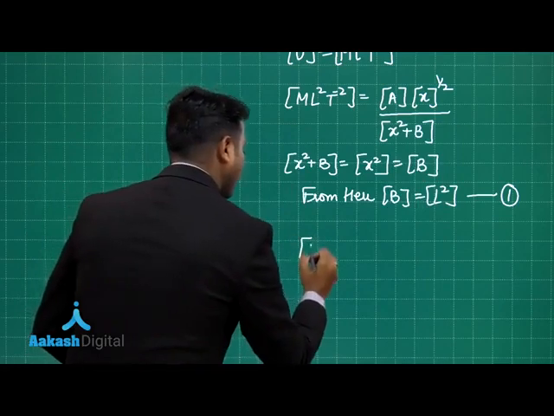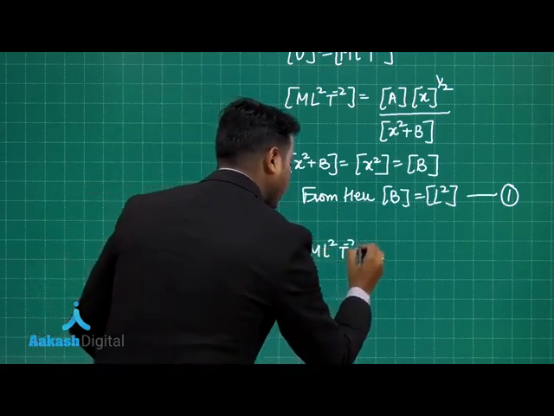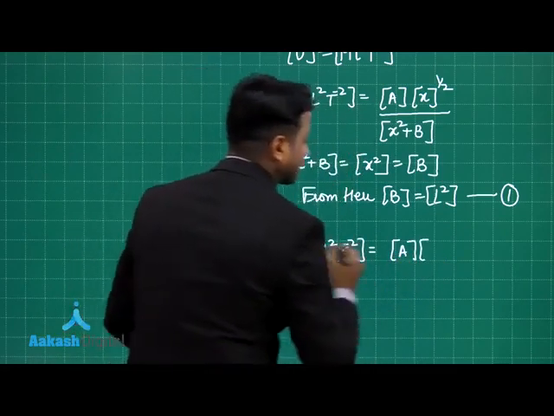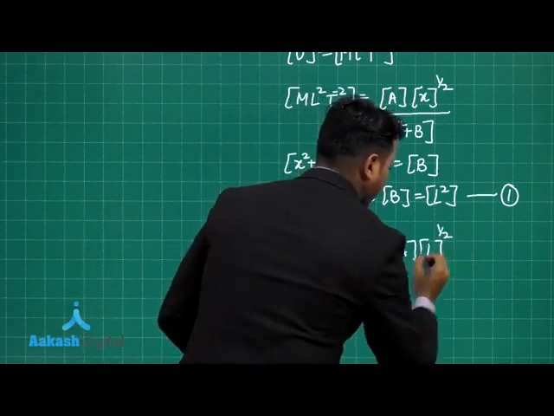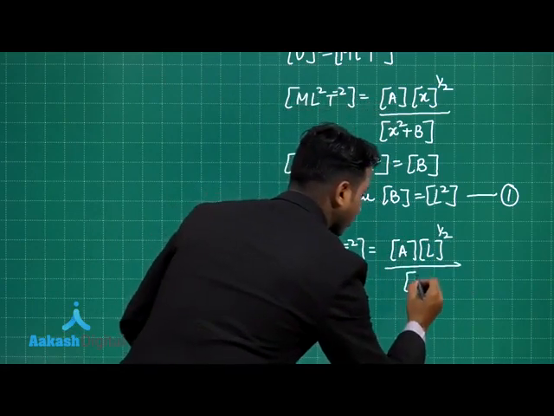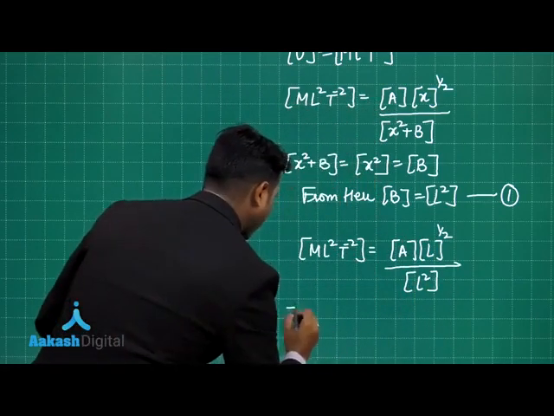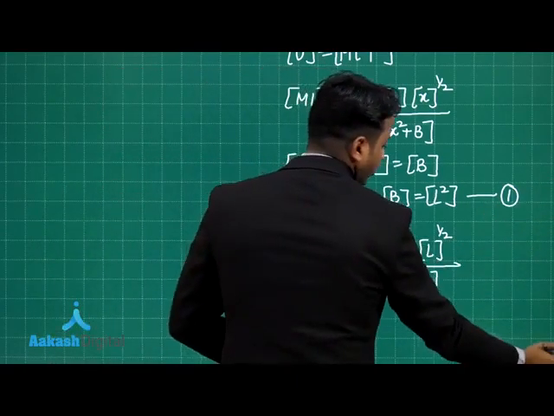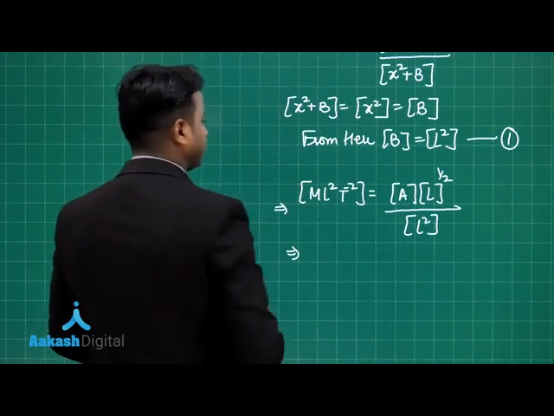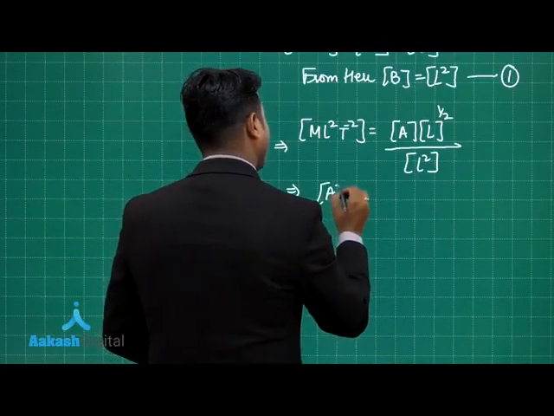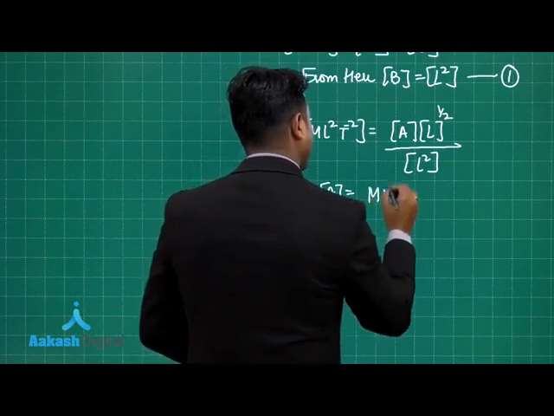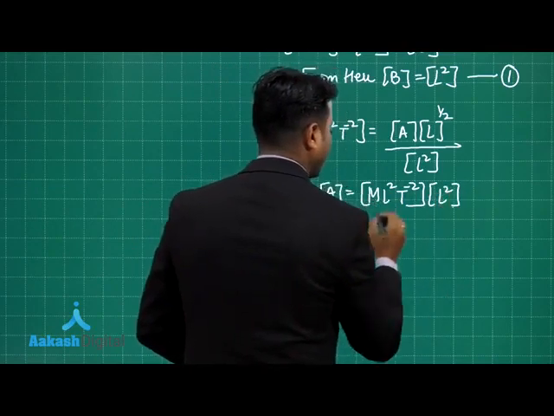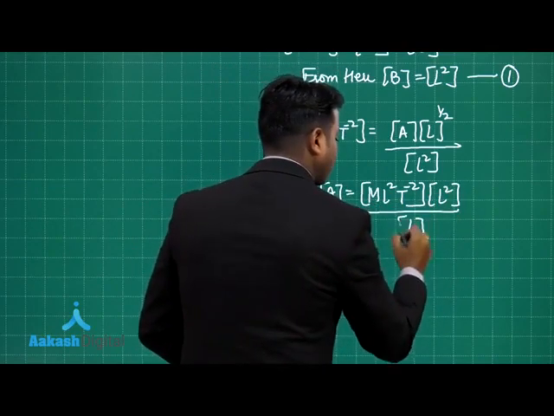So in this equation I have M L square T minus 2 equals dimension of A, times dimension of x, that is L to the power half, divided by dimension of x square plus B, that is L square. If I cross multiply and find the dimension of A, we get M L square T minus 2 multiplied with L square divided by L to the power half.